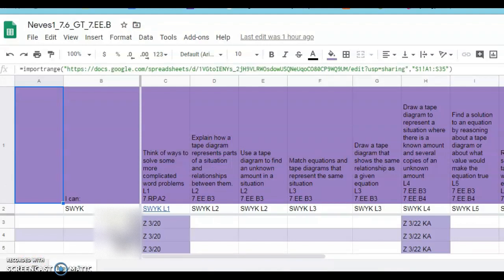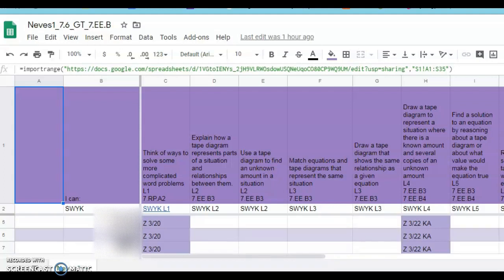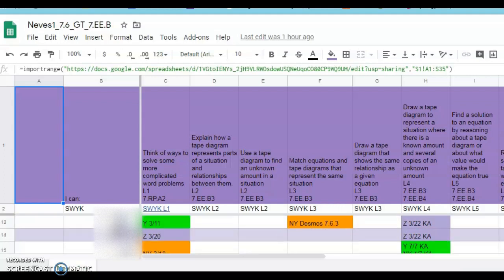And as always, the growth tracker is the place where I am tracking work. It's a little bit different because usually we do some learning together when we're in the classroom, and then you have a show what you know that you work on. And because we are doing things in Desmos and also in Khan Academy, I'm just tracking who is working on the activity, and once it's complete and correct, then you would get a yes in the cell for that activity.